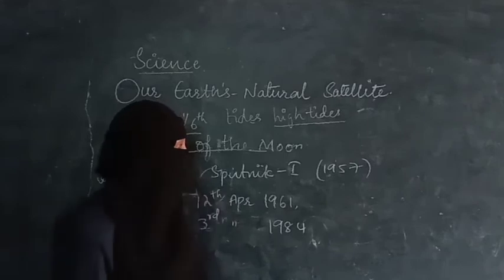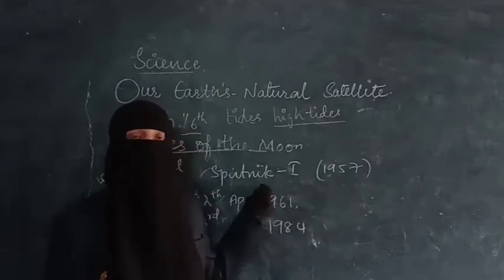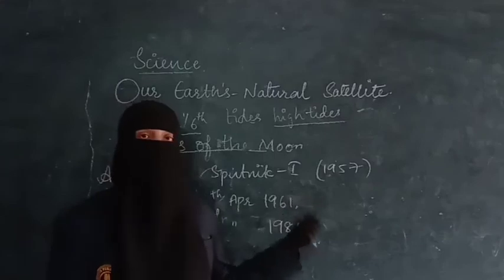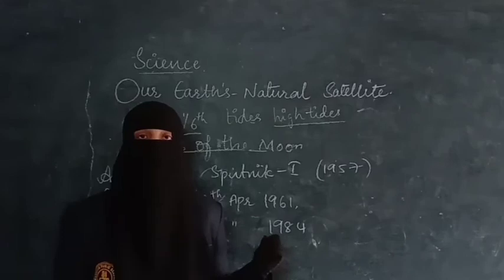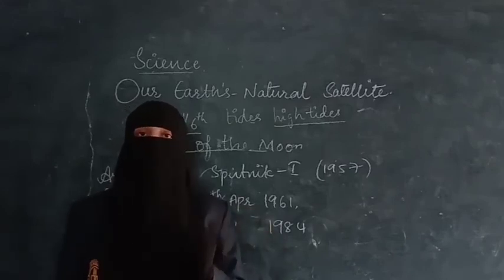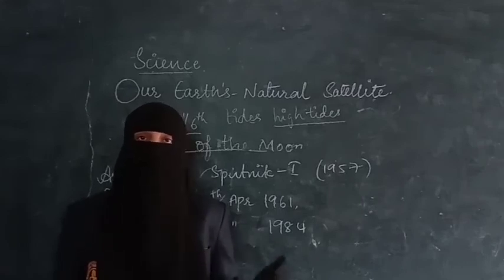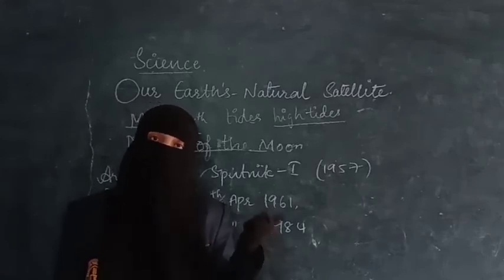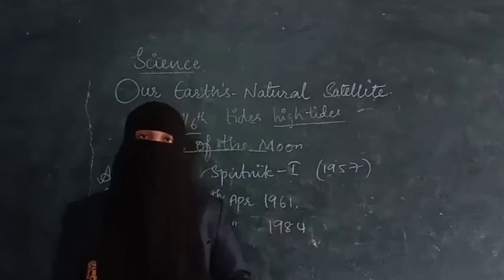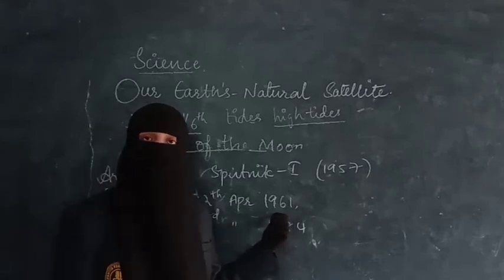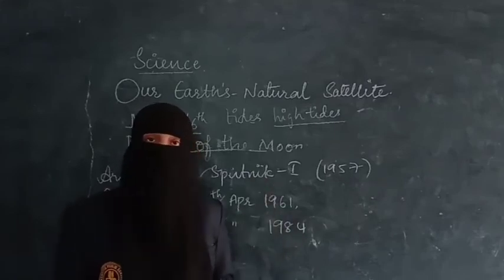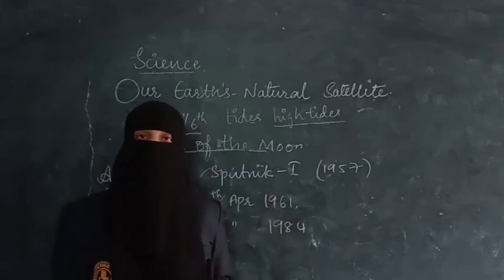The space age started in the year 1957 when the first satellite Sputnik 1 was sent to orbit around the earth by Russians. Major Yuri Gagarin of Russia was the first man to go into space, and Valentina Tereshkova of Russia was the first woman to go into space. That was on the 12th April 1961. The first people to go into space are those two.